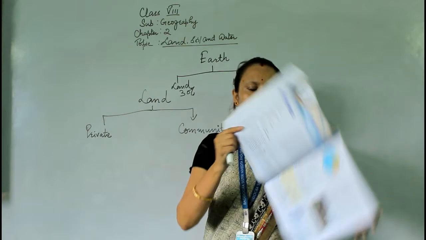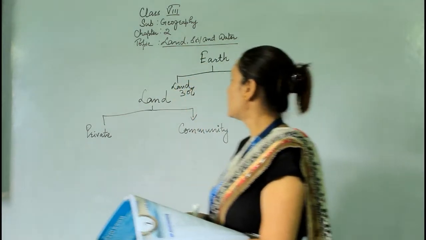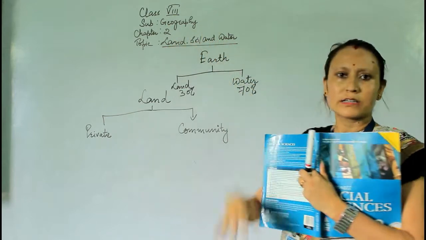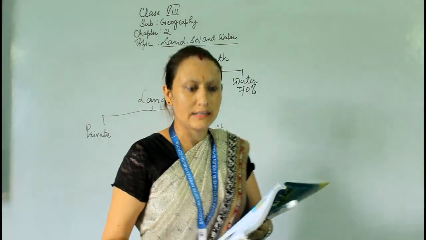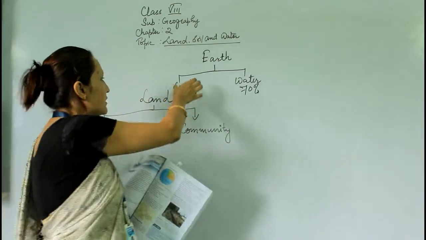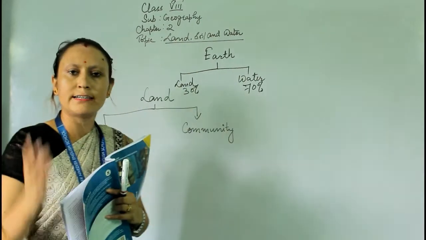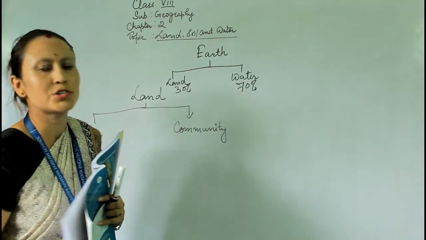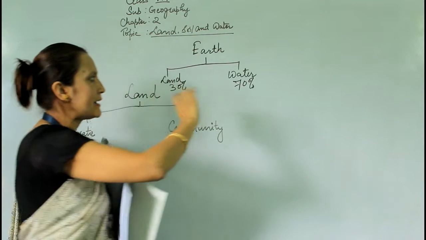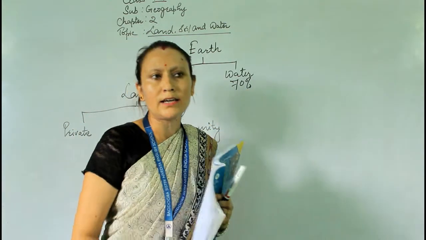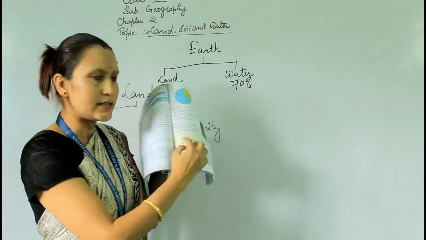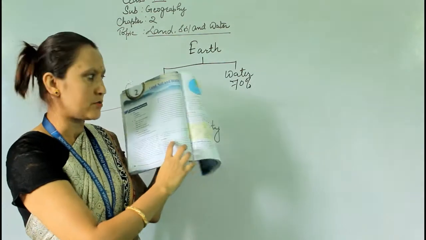In this chapter we will learn about the importance of land, soil and water in our daily life. We all know that Earth consists of land and water, the continents and the oceans. Land covers 30% and water 70%. Underline it, it is given here.